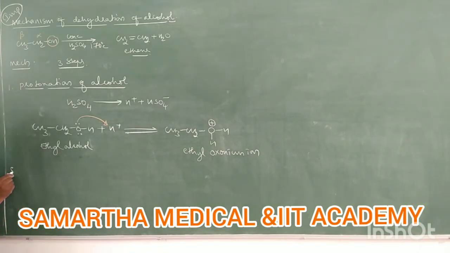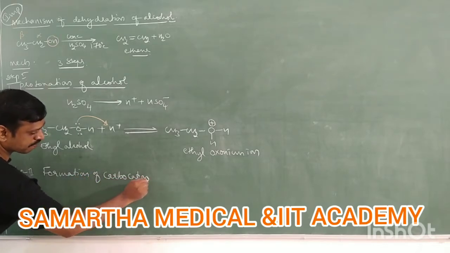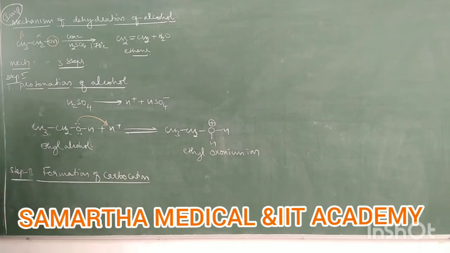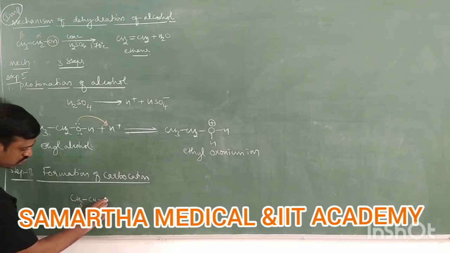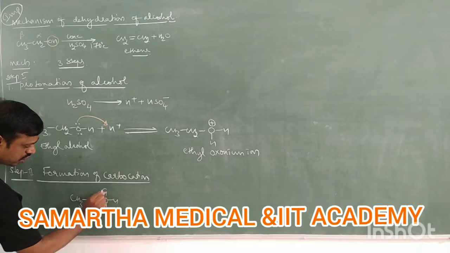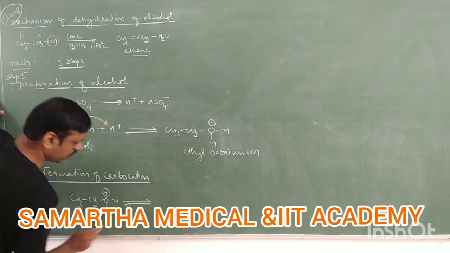Next is step 2. This is step 1. Step 2 is formation of carbocation. So this ethyl oxonium ion loses a stable water molecule. How? I'll write here once again. CH3CH2, this is OHH. Right? This is ethyl oxonium ion. This ethyl oxonium ion loses water molecule.